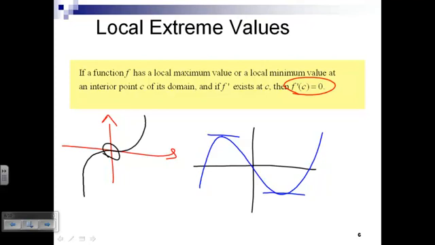Places that have derivatives of zero are good candidates for local maxes and mins. Local maxes and mins and endpoints are good candidates for absolute maxes and mins. Can I say that one more time more slowly? Places that have derivatives equal to 0 are good candidates for local maxes and mins. Places that are local maxes and mins and endpoints are good candidates for absolute maxes and mins.